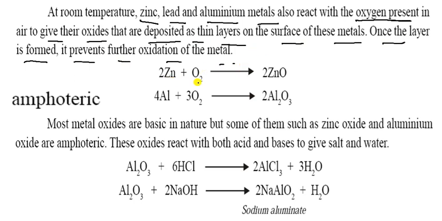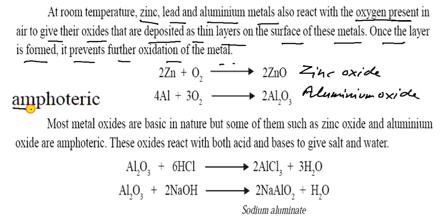So zinc reacts with oxygen, it gives zinc oxide. So you have to write zinc oxide. And here is aluminium and it is the oxygen. Whenever it reacts, it forms aluminium oxide. So it is called aluminium oxide. What is amphoteric? This word is very important. So you have to learn what is amphoteric. That is very important for your board examination.